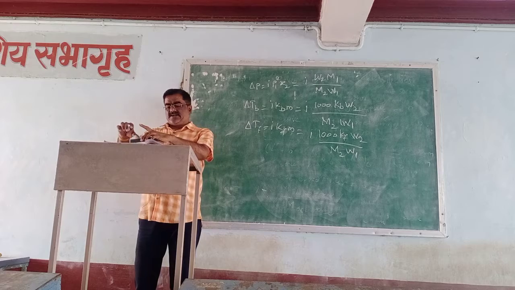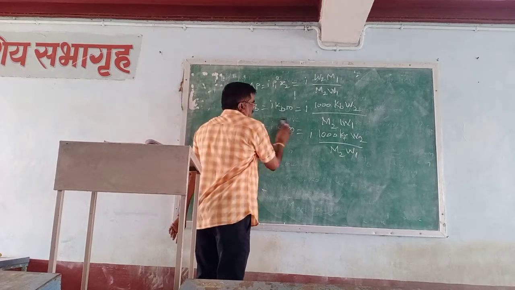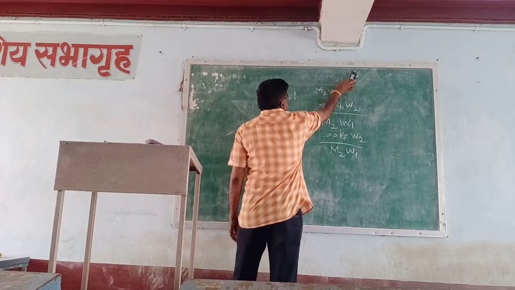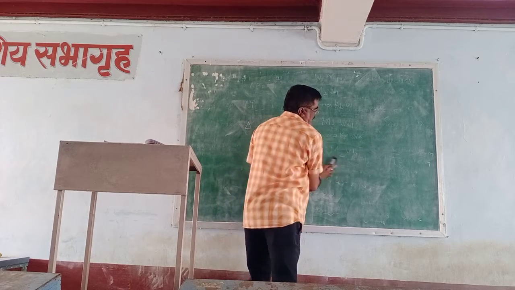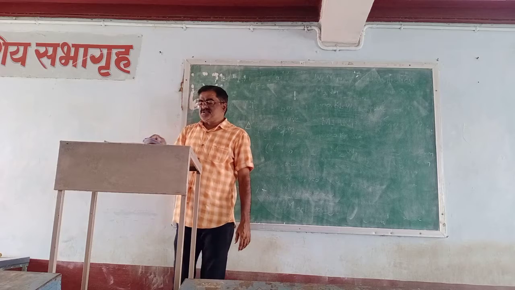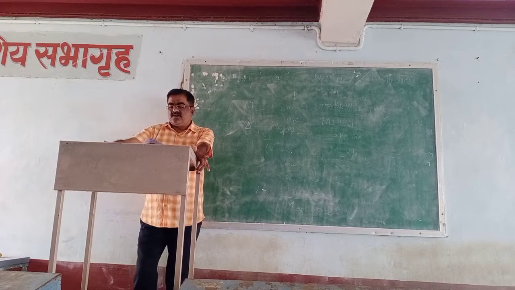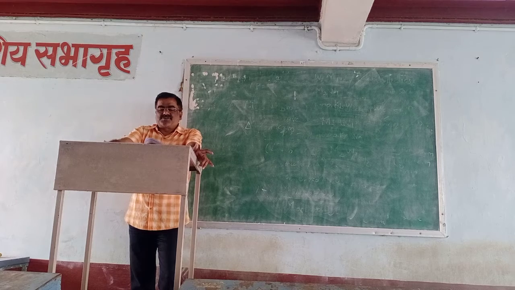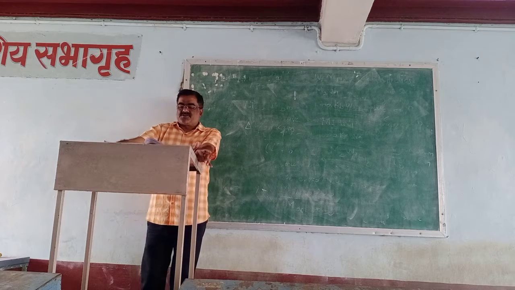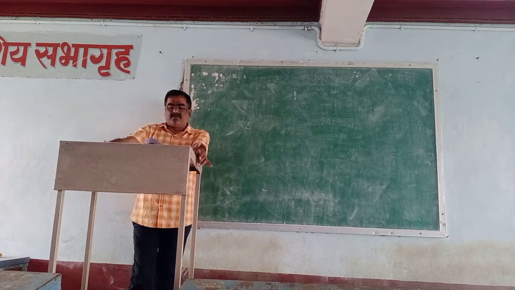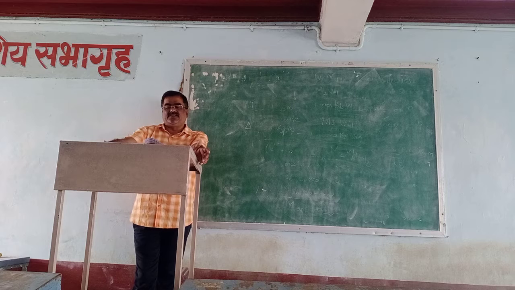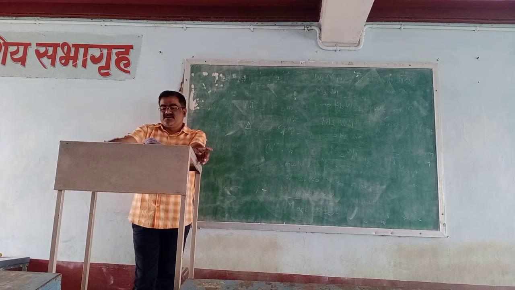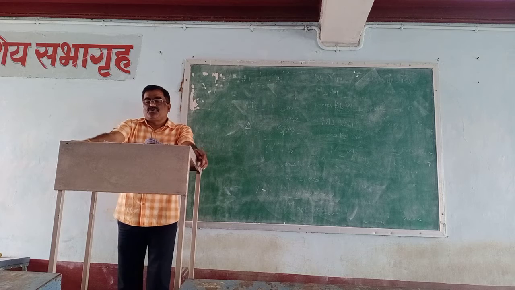Then Van't Hoff factor and the degree of dissociation. आता Van't Hoff factor आणि degree of dissociation यांचा संबंध कशा पद्धतीने येतो ते आपल्याला या ठिकाणी पाहता येईल. In this, the degree of dissociation we consider as alpha. The discussion of the colligative properties of the electrolytes in the preceding sections is based on the fact that the electrolytes are completely dissociated in the aqueous solutions, and this is approximately true.